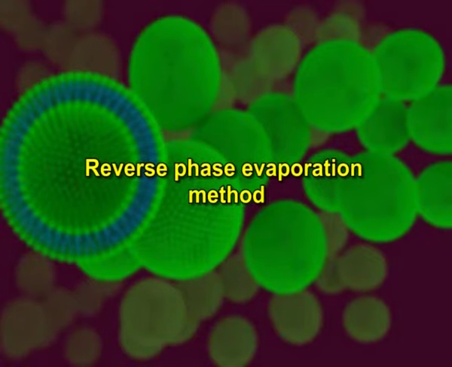Next is the reverse phase evaporation method. This method provided progress in liposome technology, since it allowed for the first time the preparation of liposomes with a high aqueous space to lipid ratio and a capability to entrap a large percentage of the aqueous material presented.